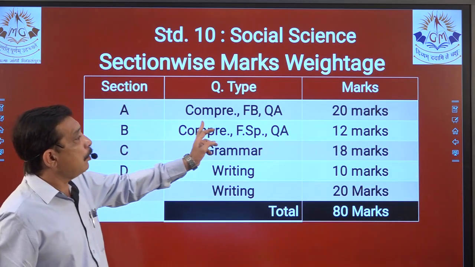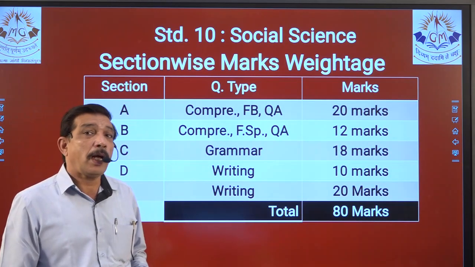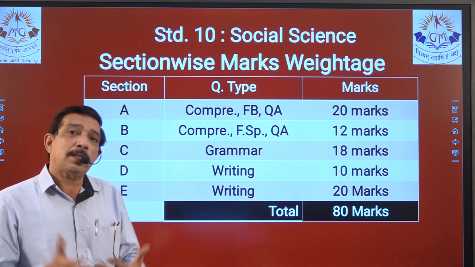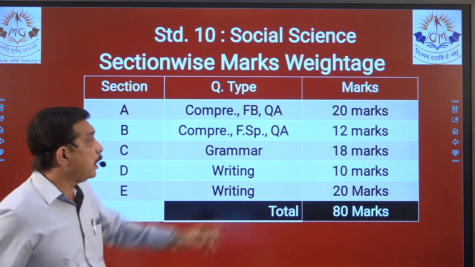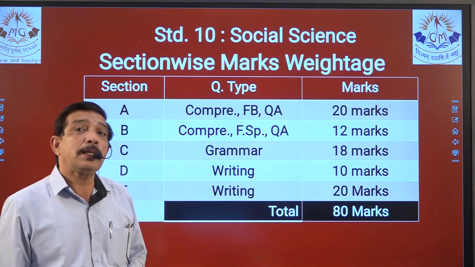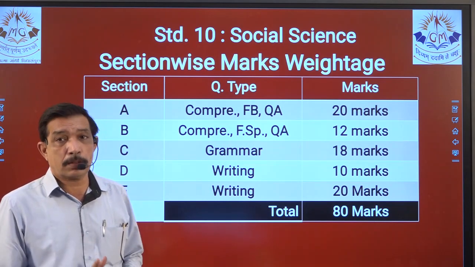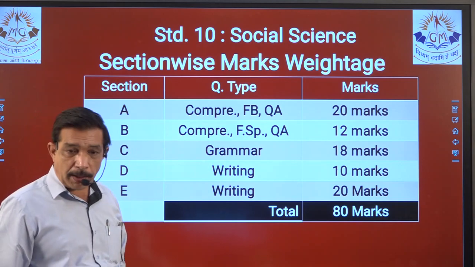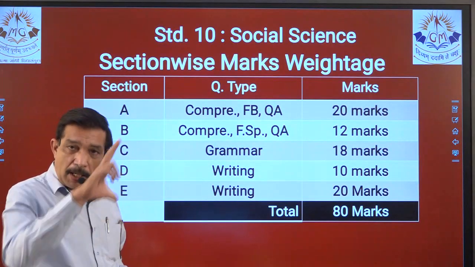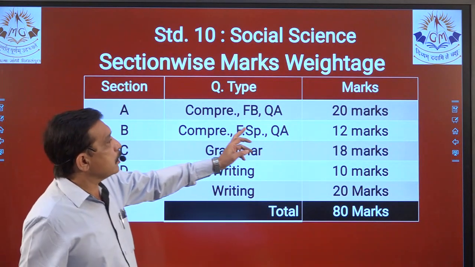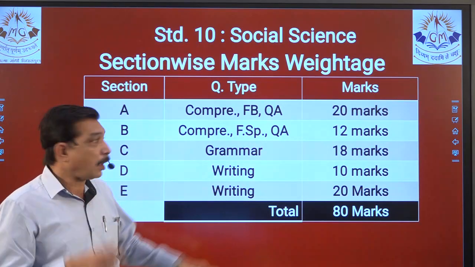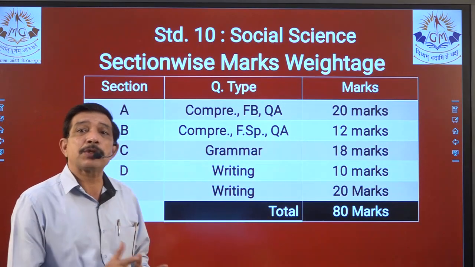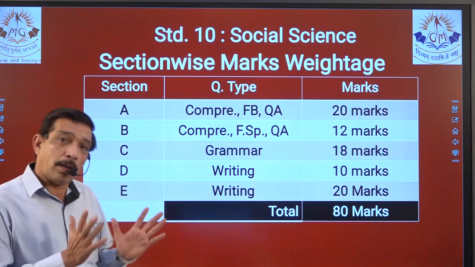Section A will have comprehension and fill in the blanks. The fill in the blanks are for vocabulary, plus question answers related to First Flight chapters. A passage will be given, then fill in the blanks for vocabulary, and textual question answers, that means related to the chapters.